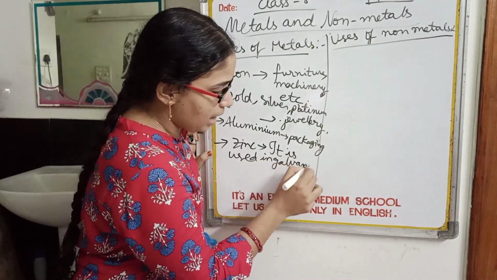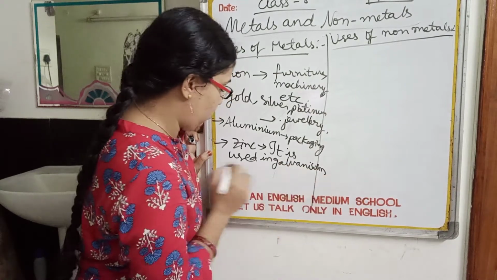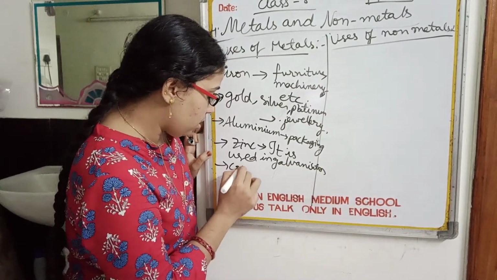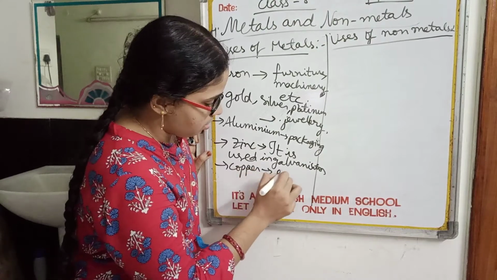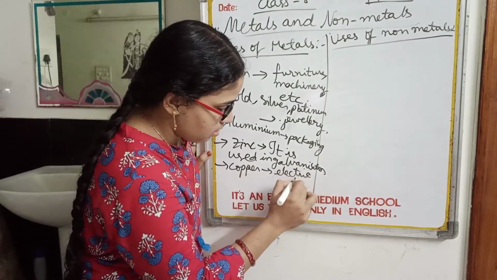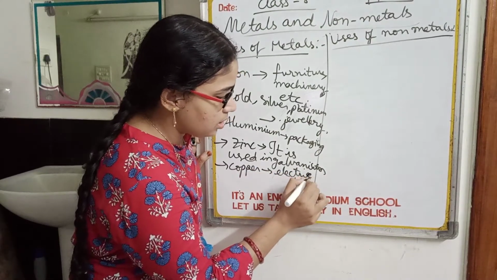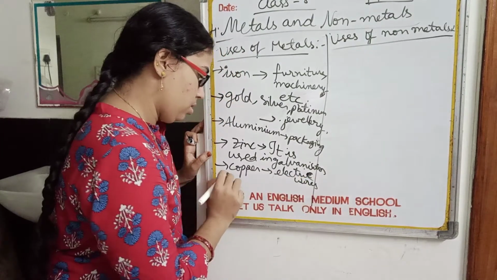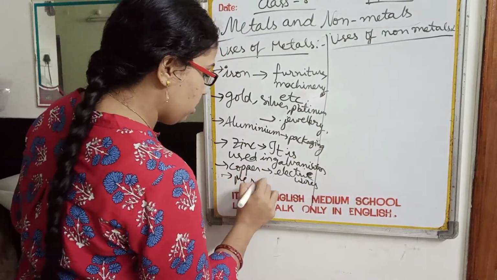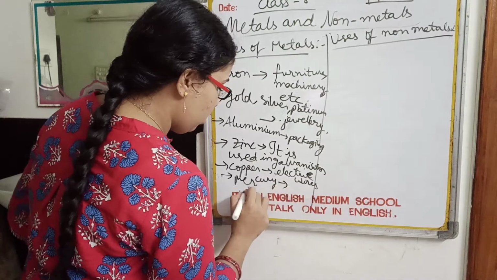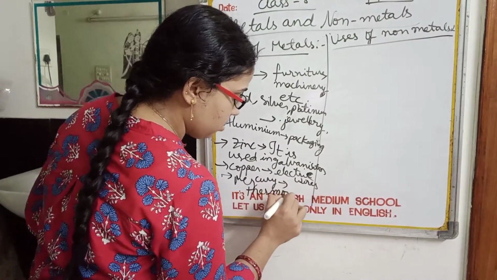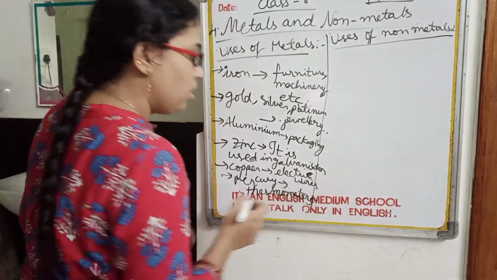It is used in galvanization. Copper is used in electric wires and utensils. Mercury is used in thermometers.